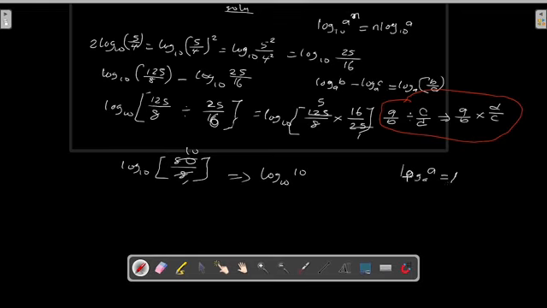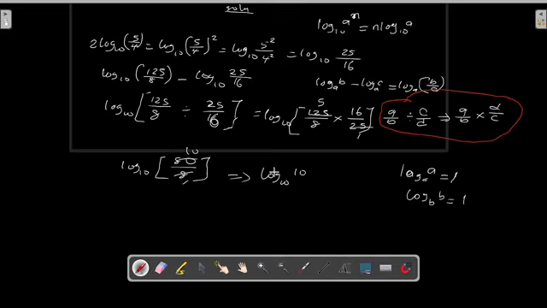It means that when you have the log of a number with the same base as that number, it is equal to unity, equal to 1. It may be log base b of b, which is equal to 1. It will be a log of anything that has the same base and the same number. The number and the base are the same, so it is equal to 1.